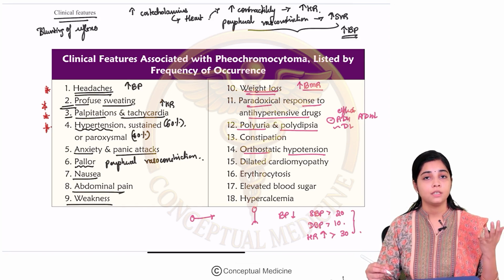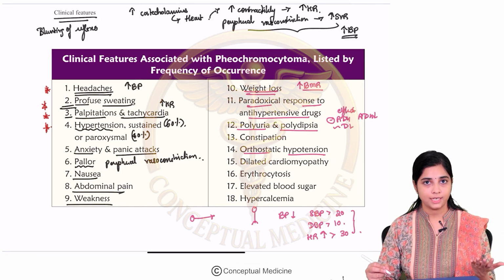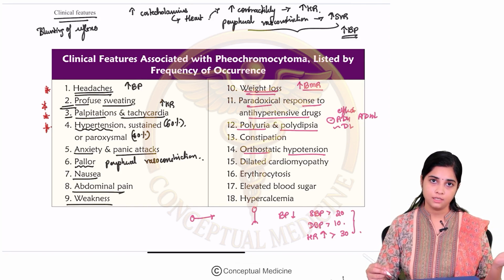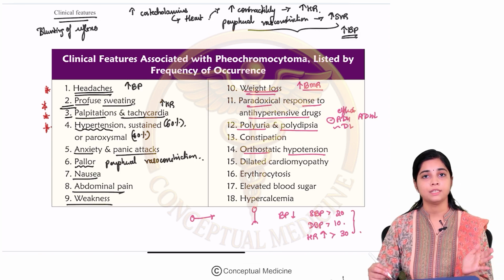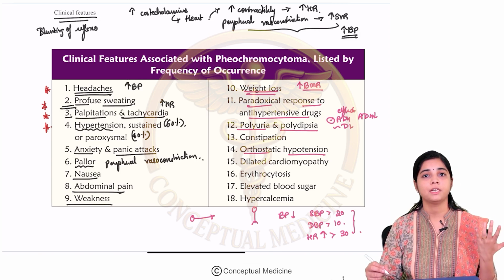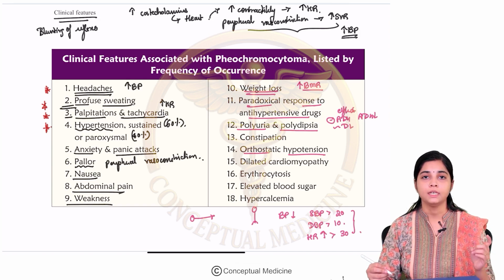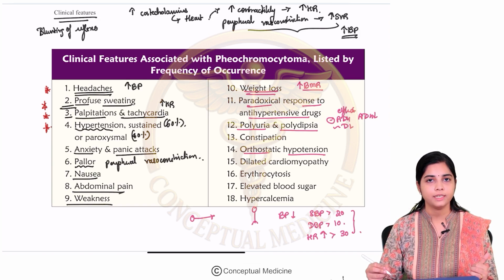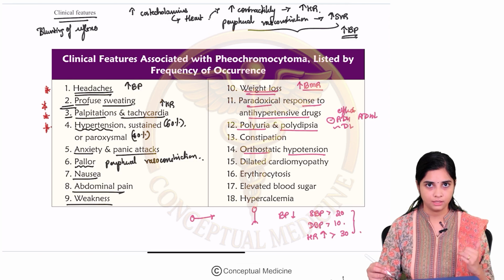So, whenever there is orthostatic hypotension, the patient is initially recumbent, you check the BP, then you ask him to stand up and check the BP after 1 minute and 3 minutes. The systolic blood pressure falls by more than 20, diastolic blood pressure falls by more than 10, and the heart rate increases by more than 30. This is your orthostatic hypotension.